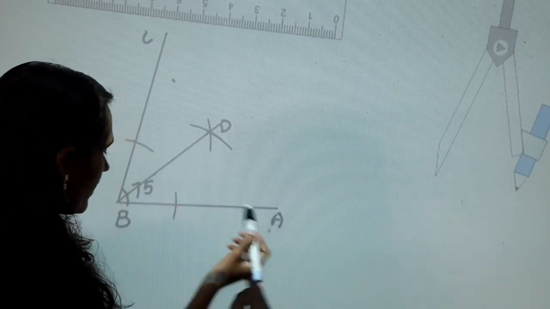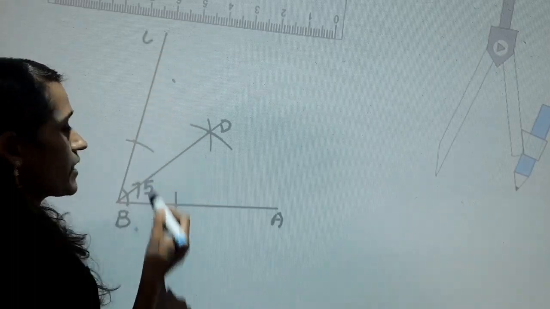Now the angle ABC is bisected. Clear, children? Let us do another problem.